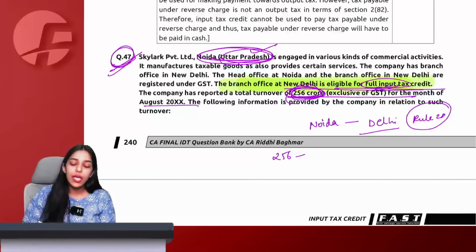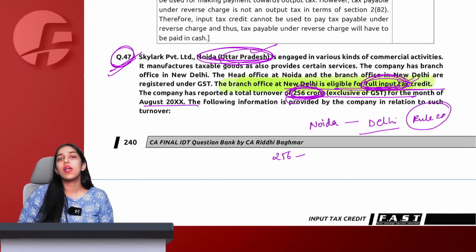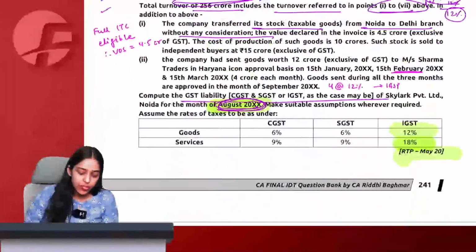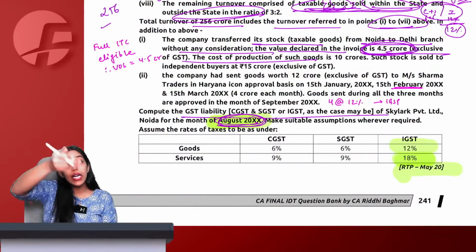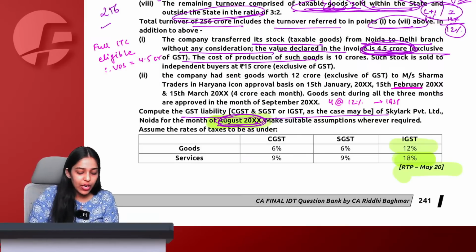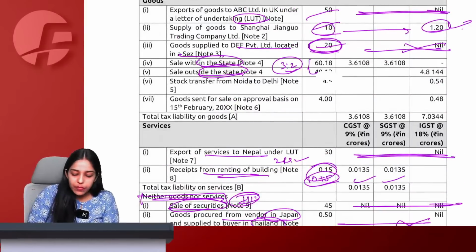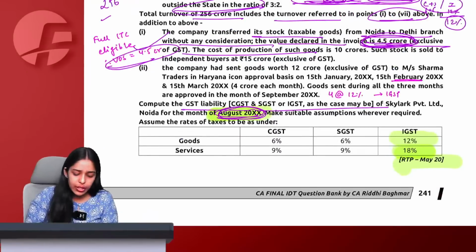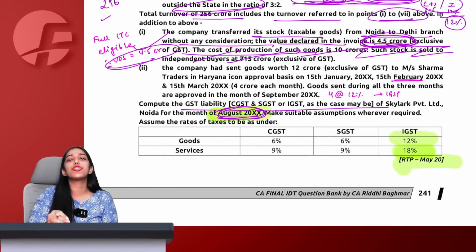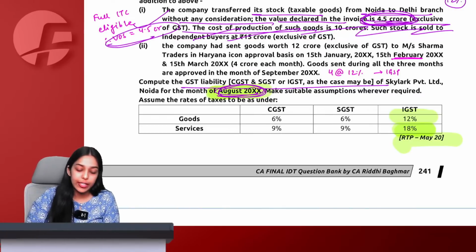While starting the question only, I told you, see, recipient is eligible for full ITC. So you forget everything. According to rule 28, whatever you declare in the invoice will be accepted as your value of supply. So we are declaring 4.5 crore in the invoice. This is over and above 256 crore. So 4.5 crore will now become my value of supply, full ITC eligible. So on 4.5 crore, IGST will apply, 0.54 payable outward. Got it. Forget cost, forget everything. Whatever you show in invoice becomes value of supply, because recipient under rule 28 is eligible for full ITC.